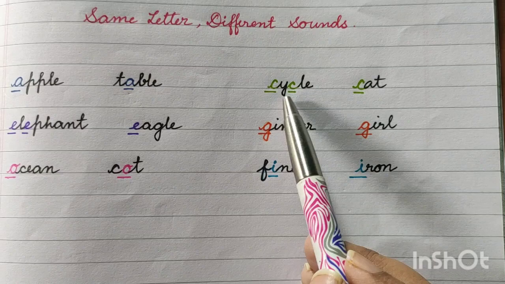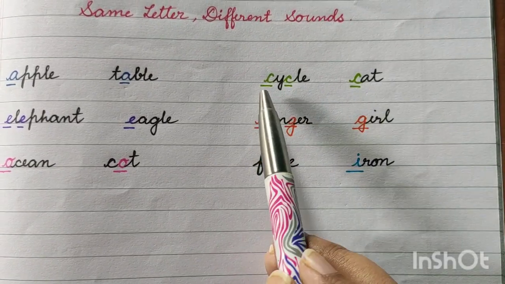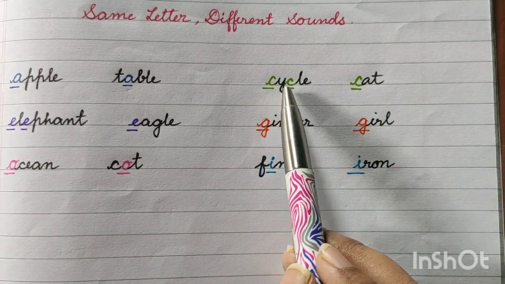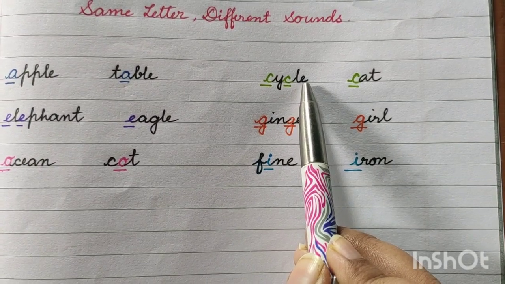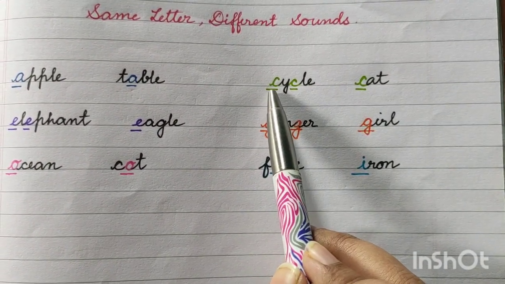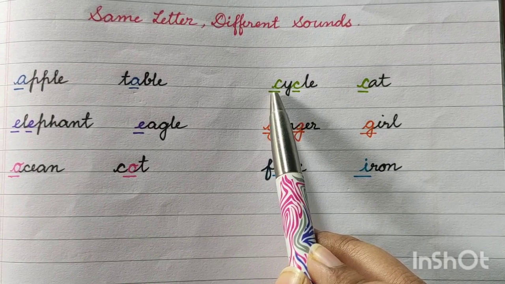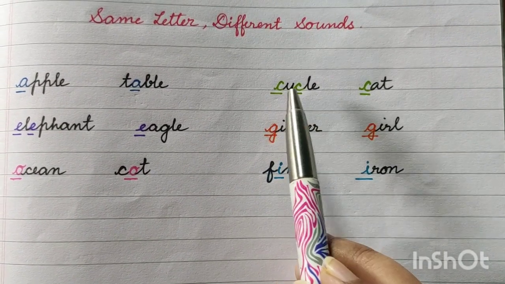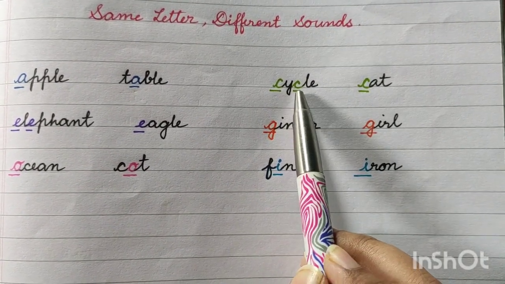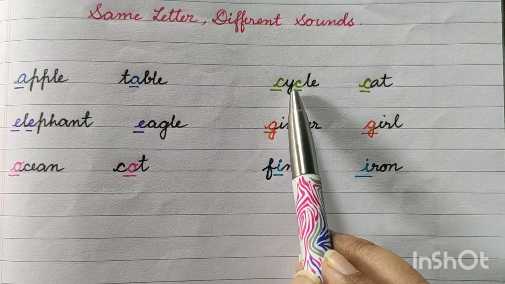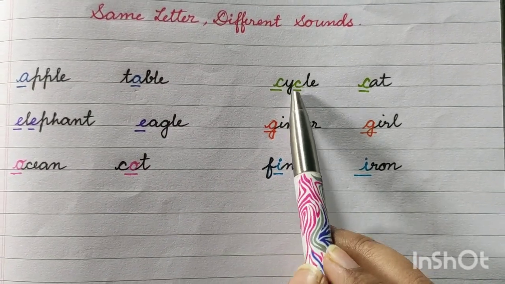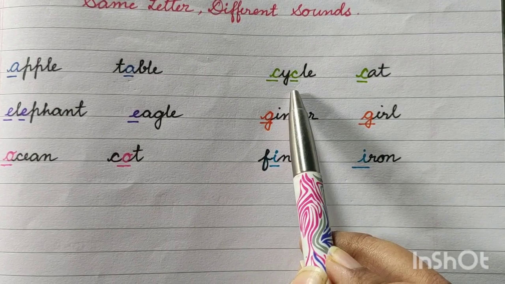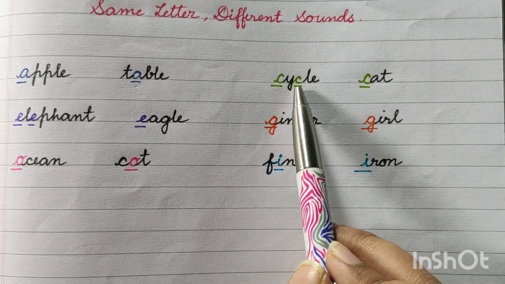Next move on to cycle and cat. Cycle, C-Y-C-L-E, cycle. So first C gives the sound like S. Here second C sounds like K. Cycle.